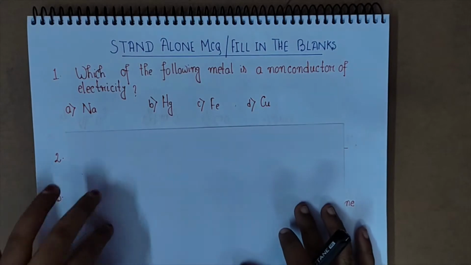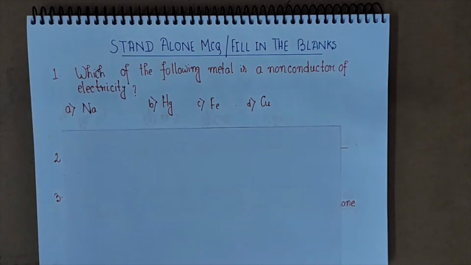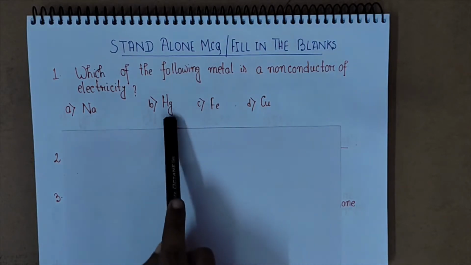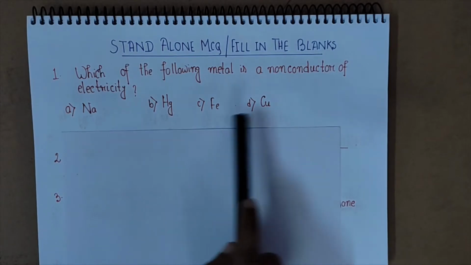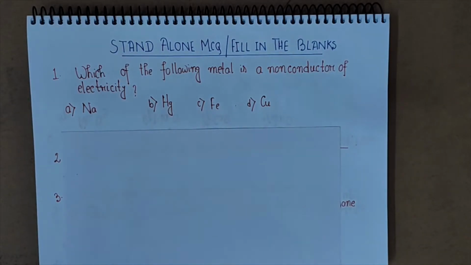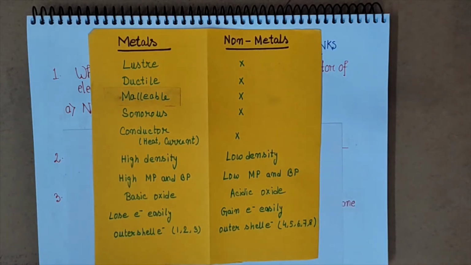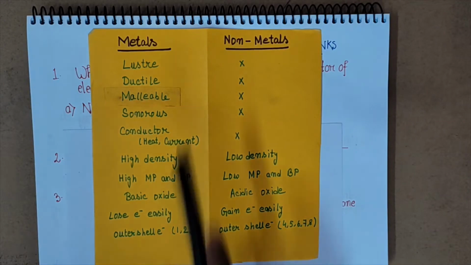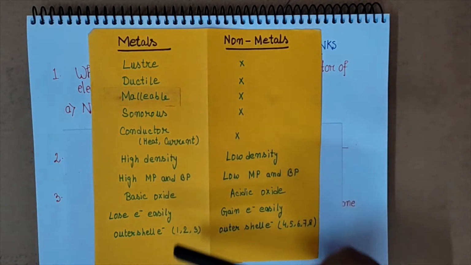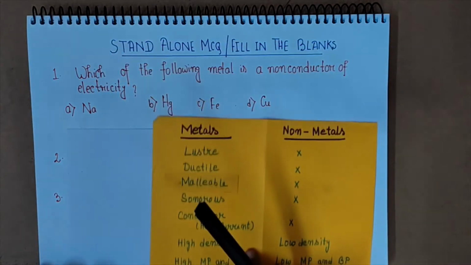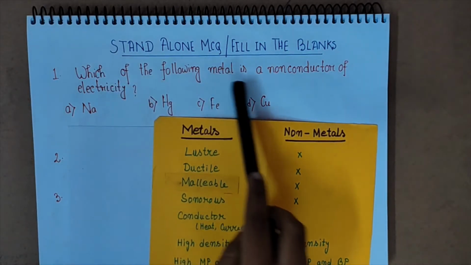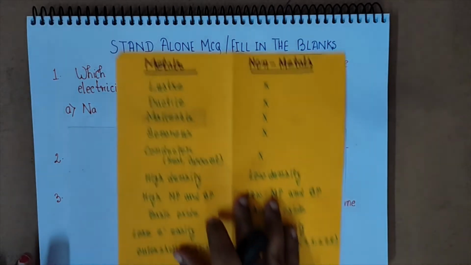So here this is the first question for you: which of the following metals is a non-conductor of electricity? Sodium, Ag, that means mercury, iron or copper. Now look at this table. Here we have listed some properties of metals and non-metals. In the metallic part, these are the properties of metals. So what is the question? Which metal is a non-conductor of electricity?